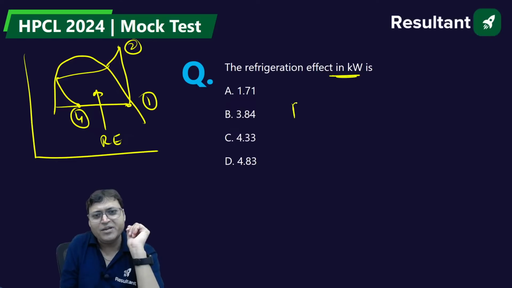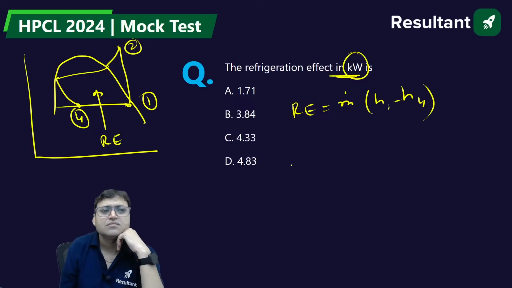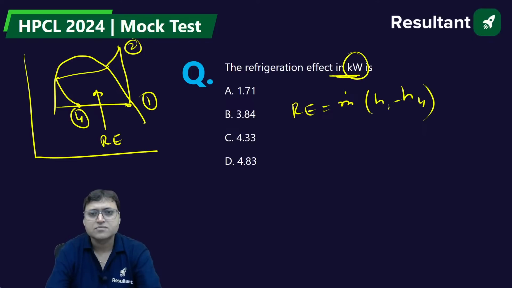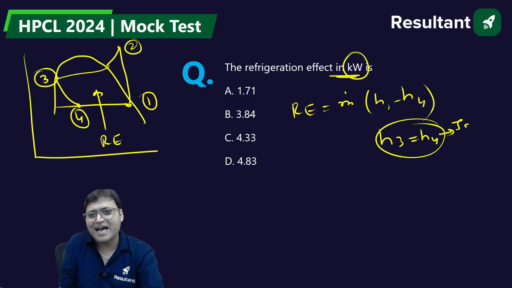So RE will be equal to m dot into H1 minus H4, yes or no? And H3 is equal to H4, because 3 to 4 is isenthalpic.